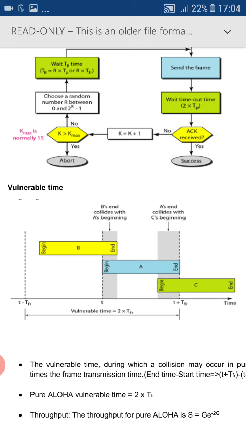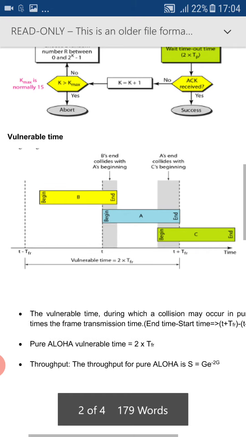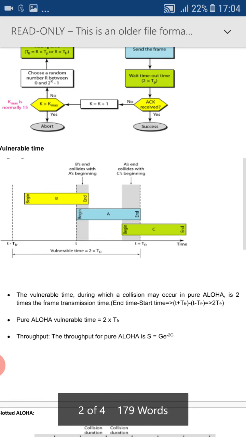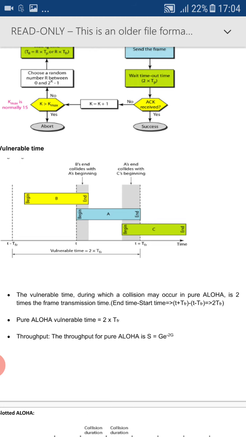Starting time of the frame A is T, end time of the frame A is T plus TFR, and before the time T we have T minus TFR. Now the vulnerable time can be calculated as end time minus starting time. End time is T plus TFR and starting time is T minus TFR. The difference between these two will be 2 times TFR.